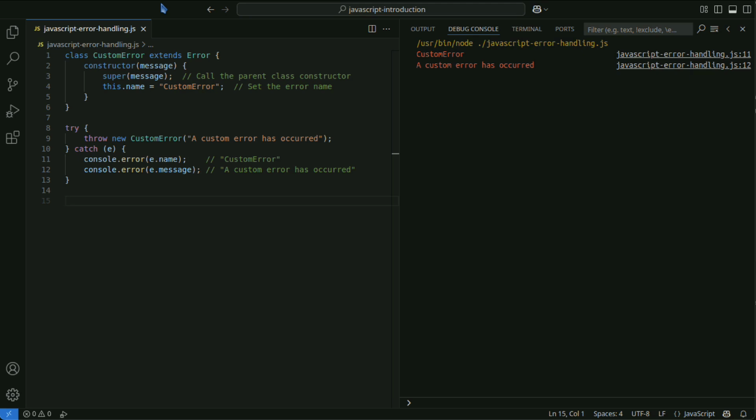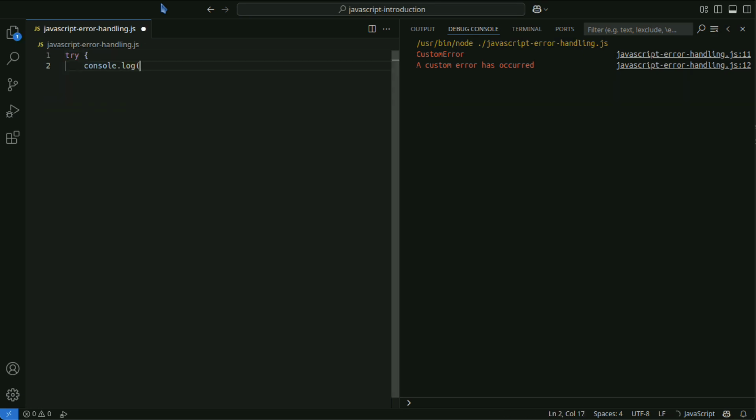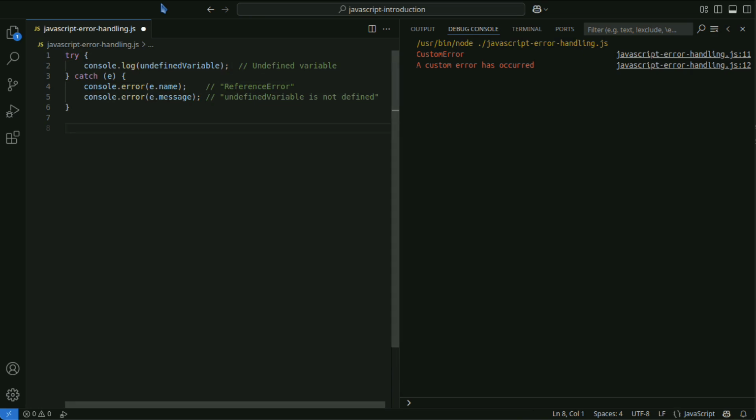EvalError, errors related to the use of the eval function. It is rarely used nowadays. URIError occurs when an invalid URI, encoding or decoding errors, is used. Here is an example of a ReferenceError. Here is an example of a TypeError.